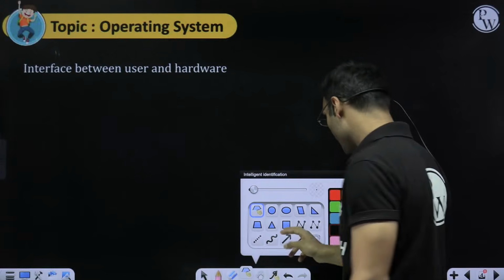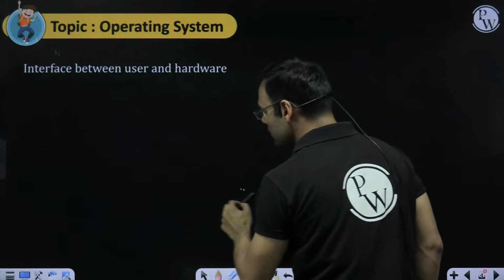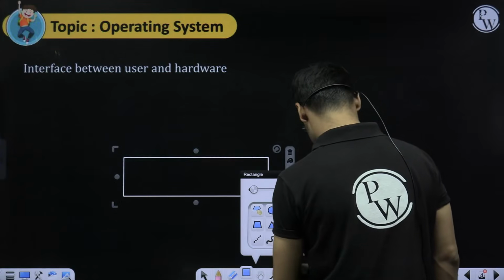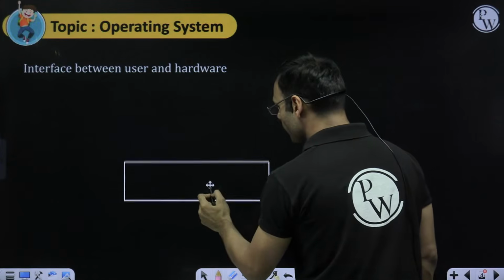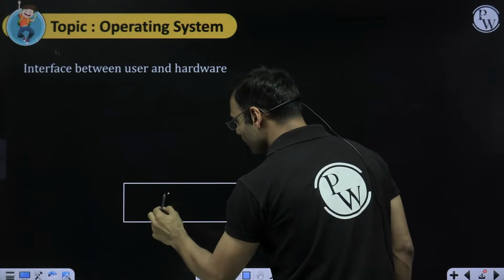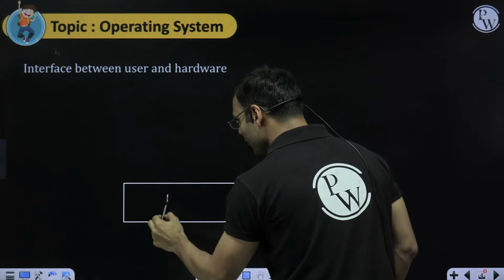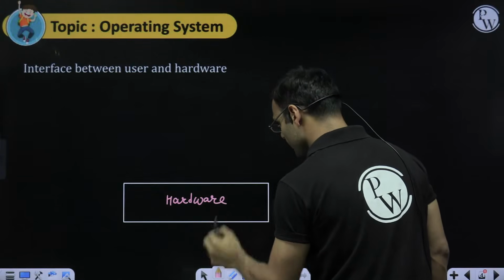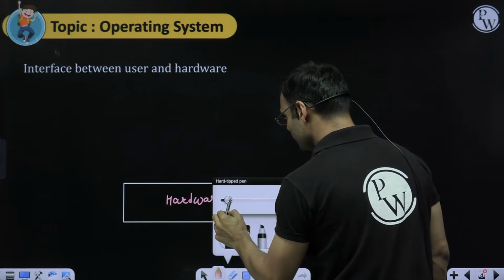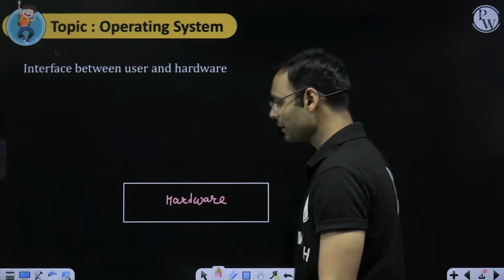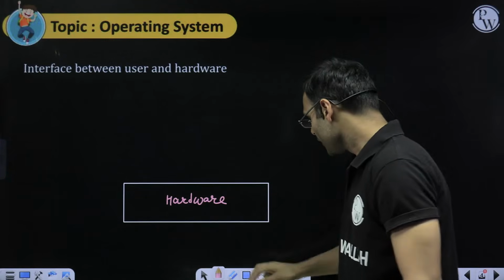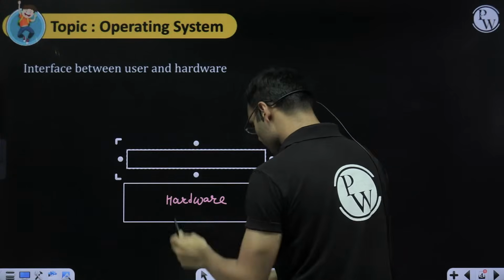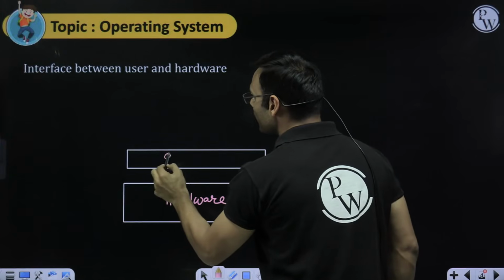So if you have a bigger picture, you know what happens. This is your computer hardware. In the hardware, you have all the hardware: disk, CPU, RAM, main memory, everything. This hardware you cannot interact with directly. So you need a layer called the operating system.